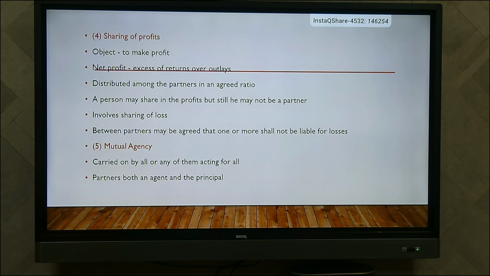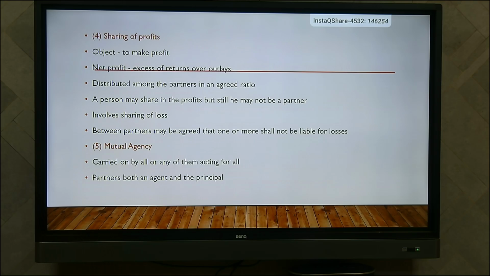A person may share in the profit, but still he may not be a partner. That is based on agreement. Between partners, they may agree that one or more partners may not be liable for losses, but will share only profit. And the last feature is mutual agency.